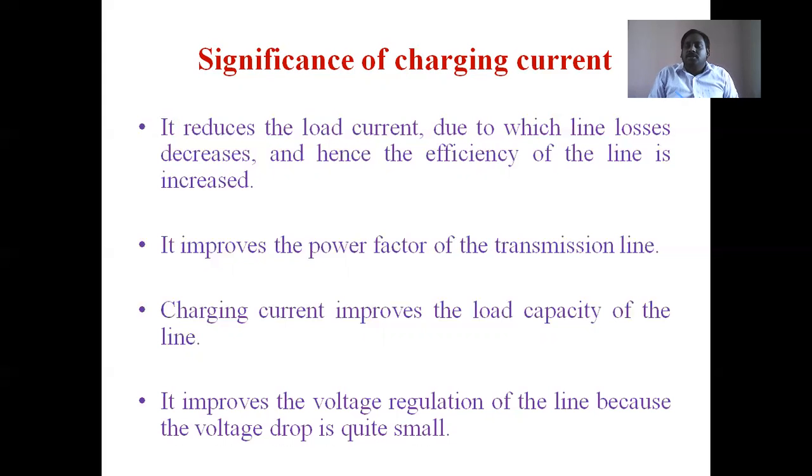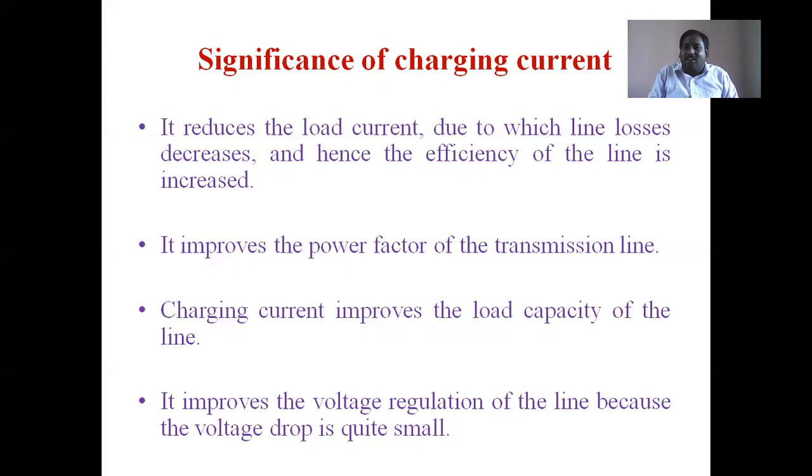So here, due to charging current, meaning due to capacitor current, what happens? It is opposite to the inductor current. That's why the inductor nature is nullified. That means, what happens? The inductor is connected in series. Due to this inductance XL, drops exist. When capacitive current is there, the inductive nature is nullified. That's why inductive drops are reduced.